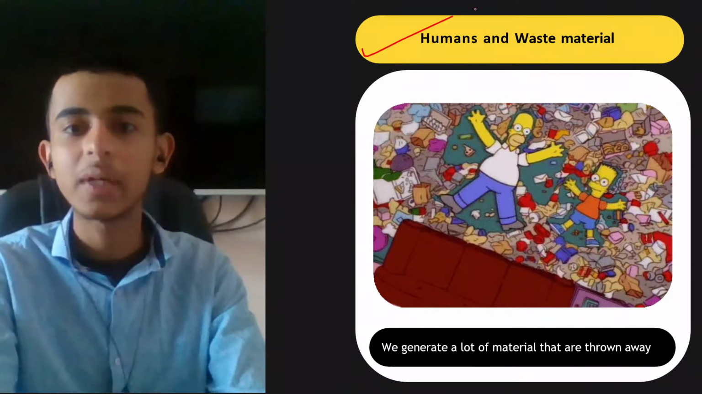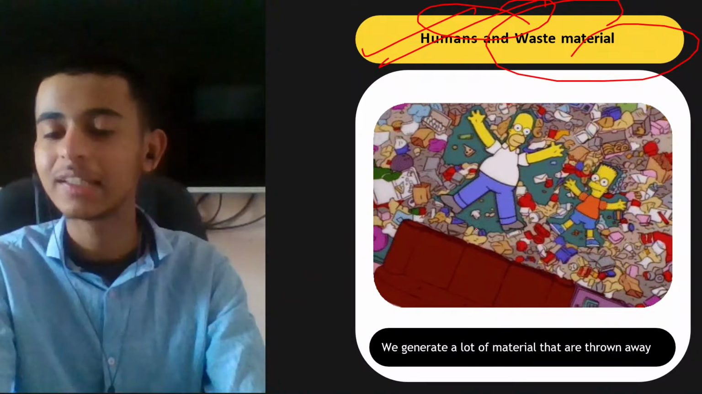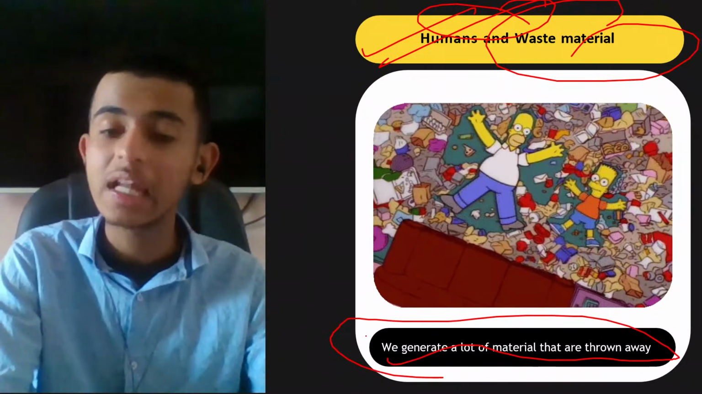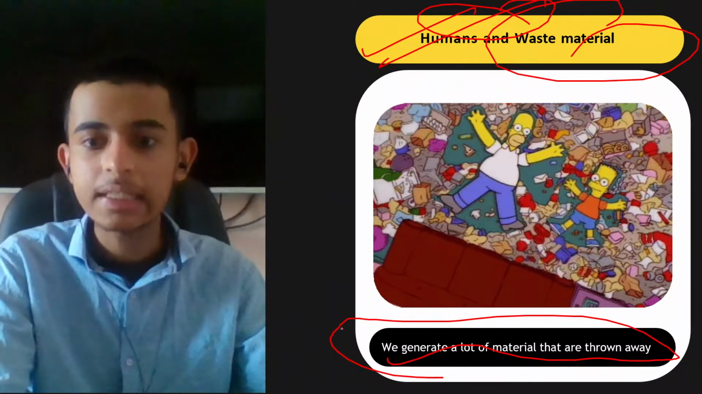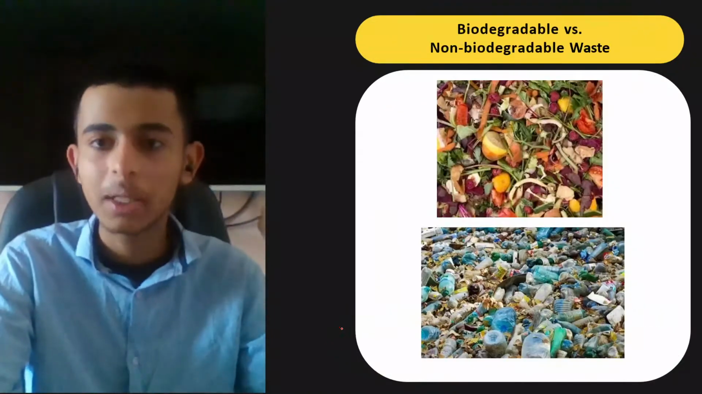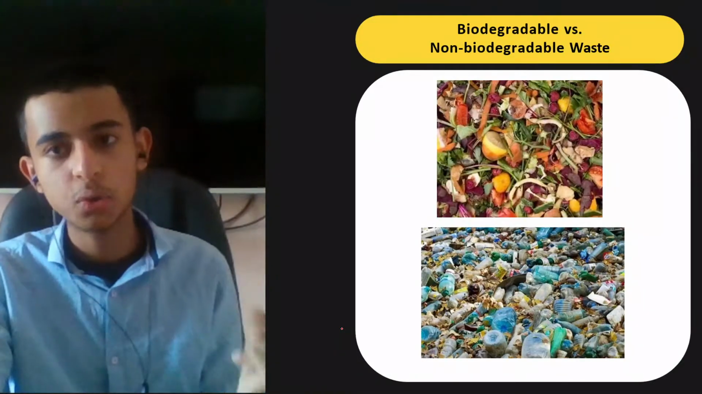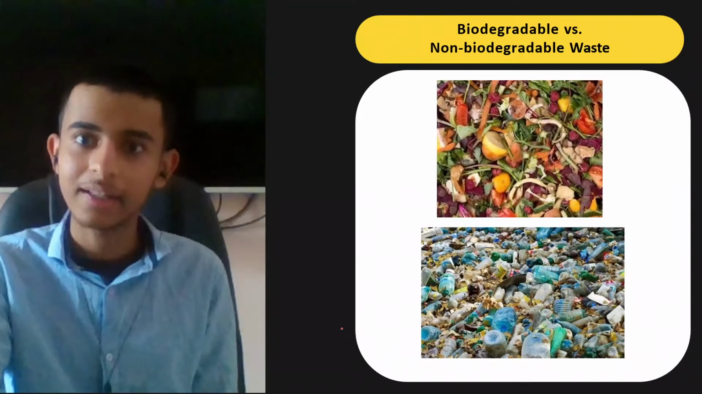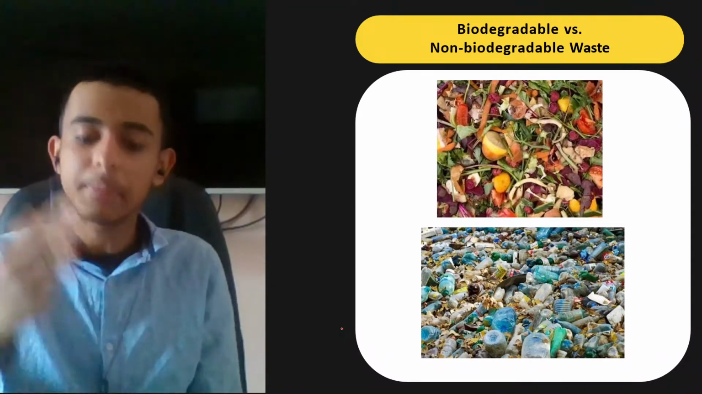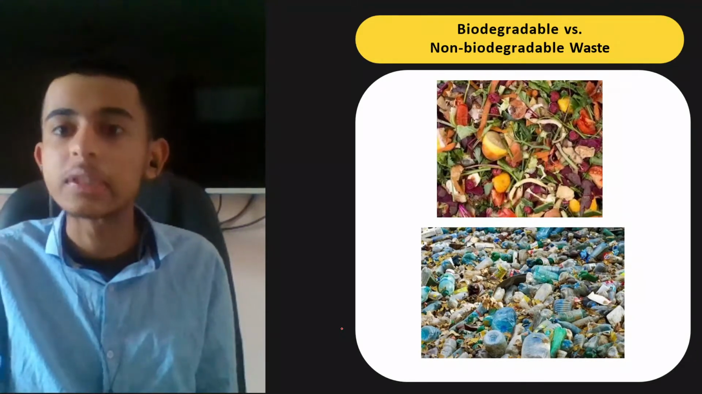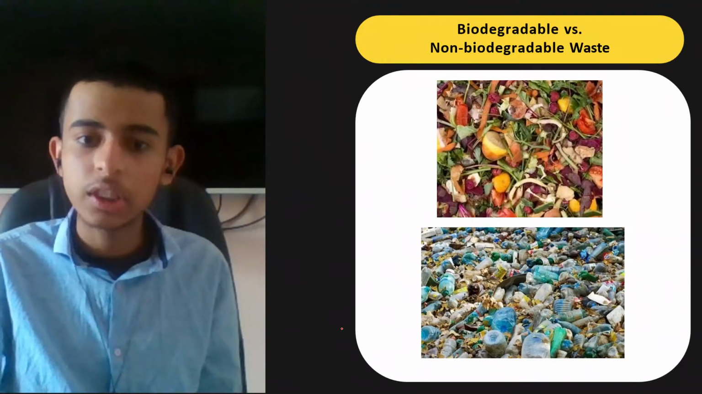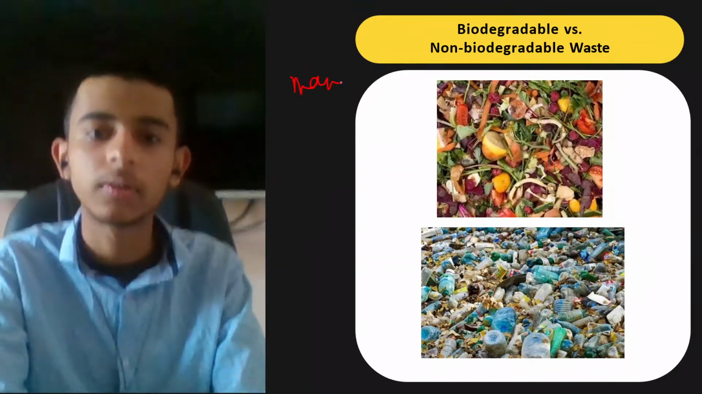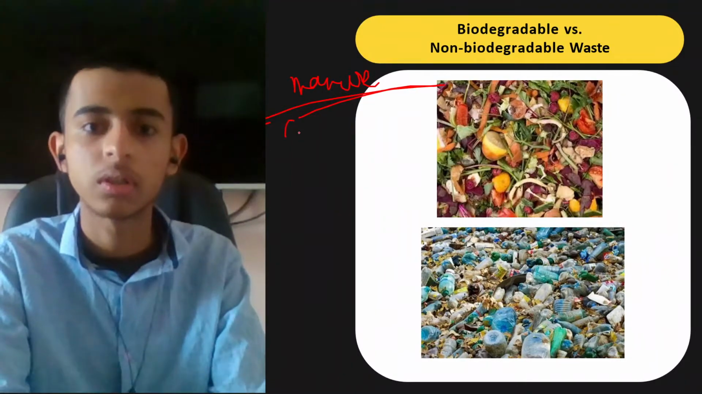Now, humans and waste material. If humans are there, then waste material is generally found. We generate a lot of material that is thrown away. So there are a lot of waste materials which are of no use to us, so we throw them away. Now they are categorized into two parts: biodegradable and non-biodegradable. Biodegradable, what is that? Which can be decomposed, which can be degraded by the decomposers and can be converted into what you call manure or compost.